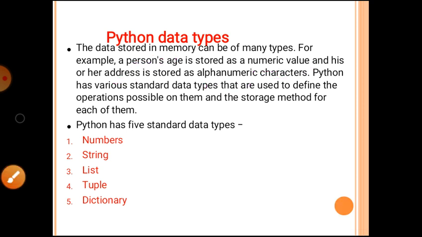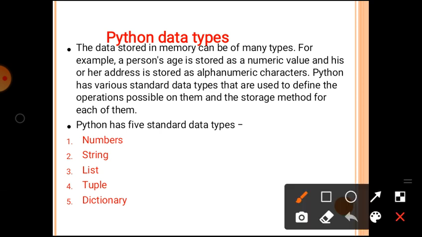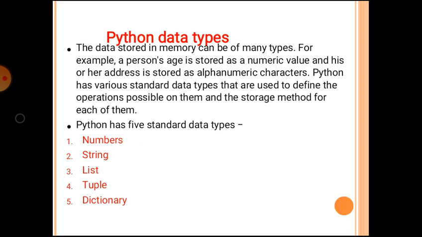Python has various standard data types that are used to define the operations possible on them and the storage method for each of them. Python has 5 standard data types. First, numbers, second, string, third, list, fourth, tuple, and then dictionary. These are the 5 standard data types used in Python.